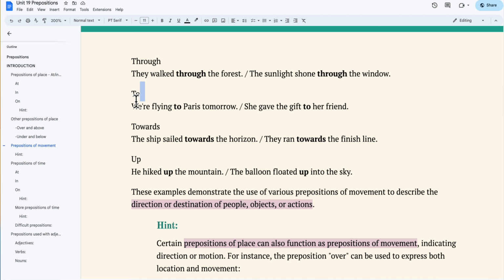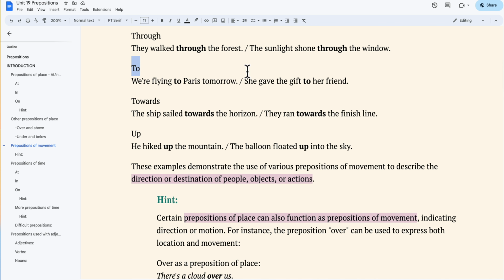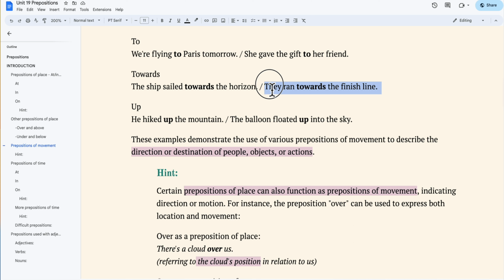To, to indicate the destination or goal. For instance, we're flying to Paris tomorrow, or she gave the gift to her friend. Towards, to move or direct oneself in the direction of something. For example, the ship sailed towards the horizon, or they ran towards the finish line.